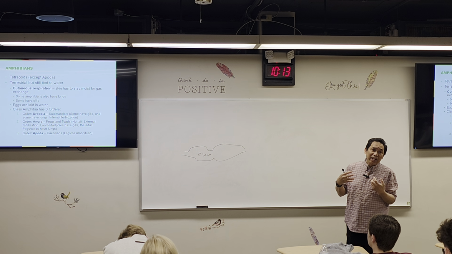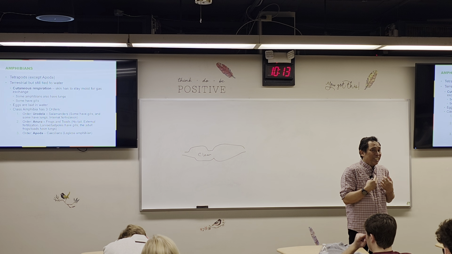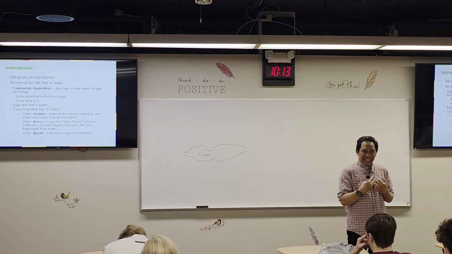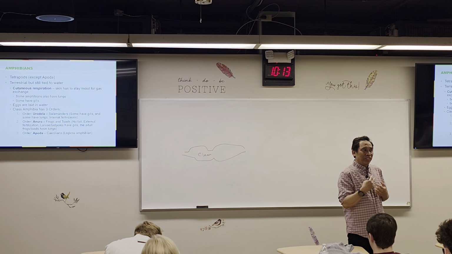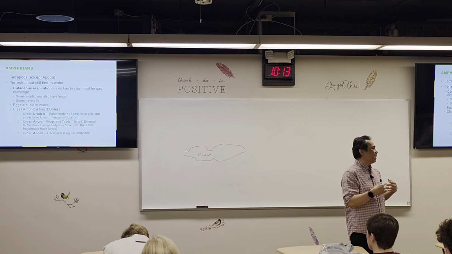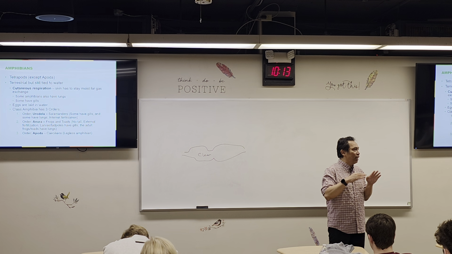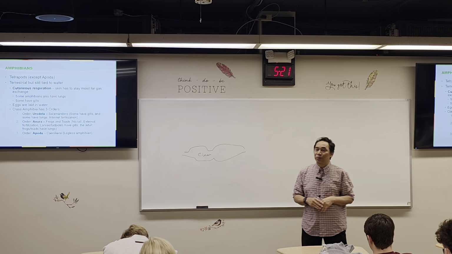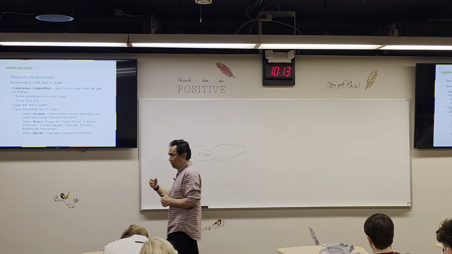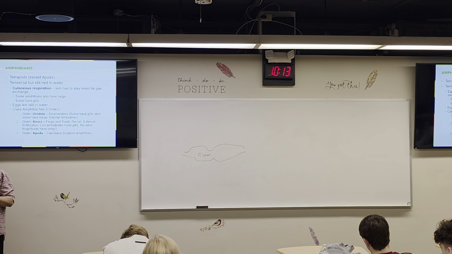Right? Therefore, their lung is not as good as our lungs. They still need help to breathe, to absorb oxygen. So they have the ability to absorb oxygen through their skin. So they can breathe through the skin, especially when they are in water. They're able to absorb the oxygen from the water through their skin. This is what we call cutaneous respiration. Cutaneous means skin.